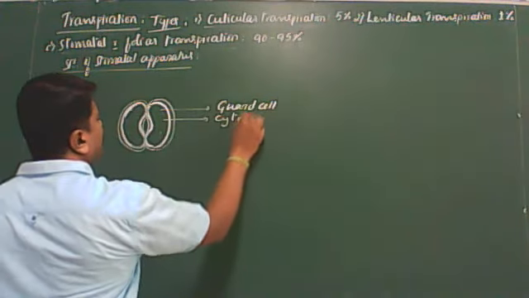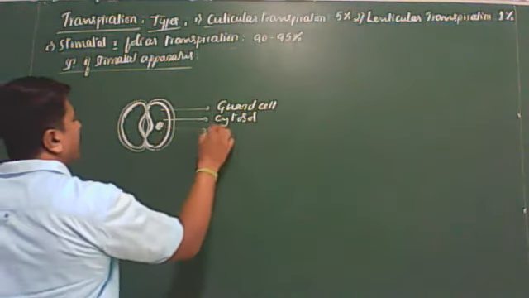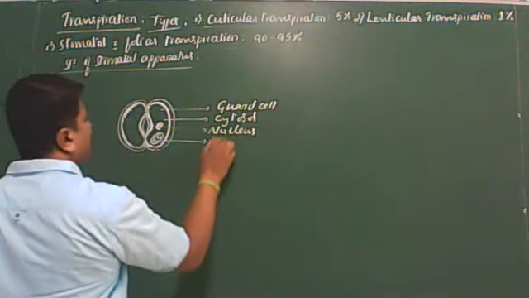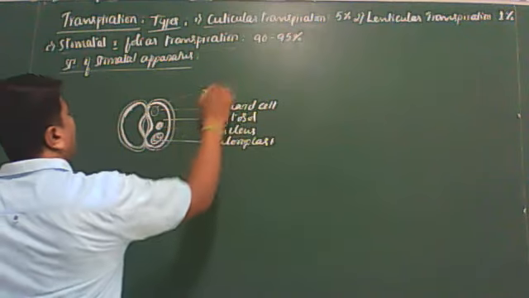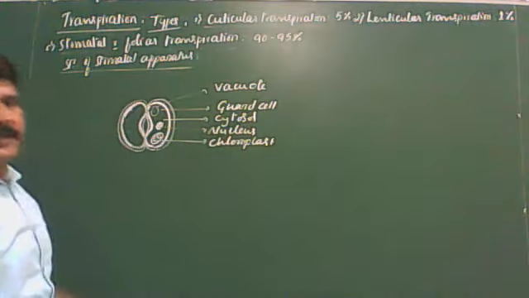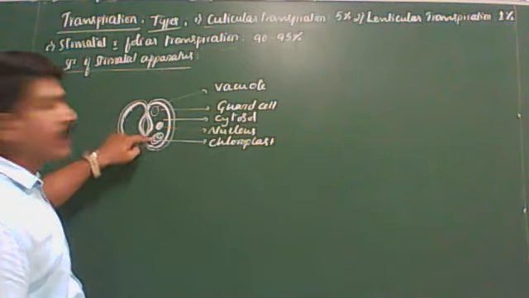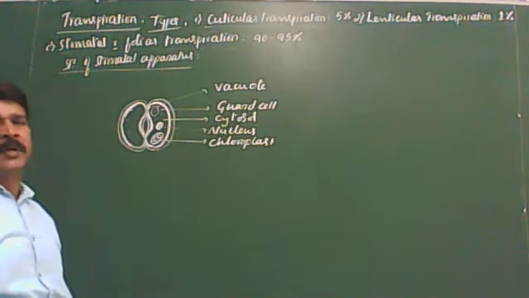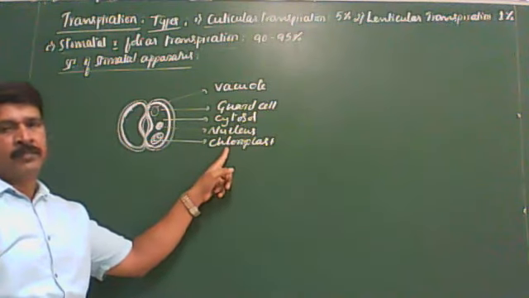The cytoplasm has a nucleus, chloroplast and vacuole. They may ask, can you name the cell organelle present in guard cells of the stomata? Without second thought, we should say chloroplast.